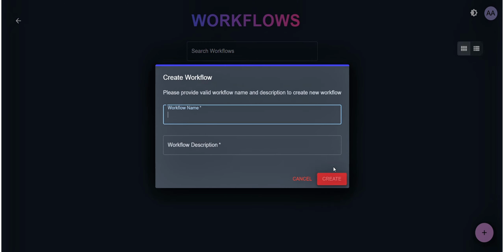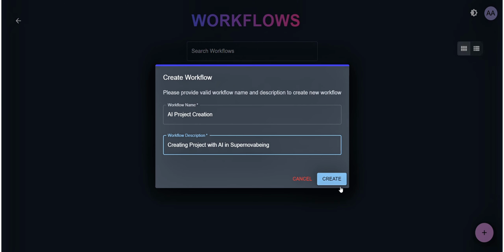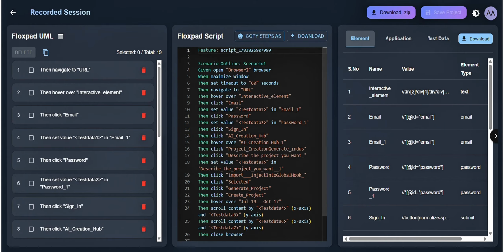I stop the recording and return to the Floxpad Recorder. I provide a workflow name and description, then click Create. Immediately, Floxpad generates the complete automation package.